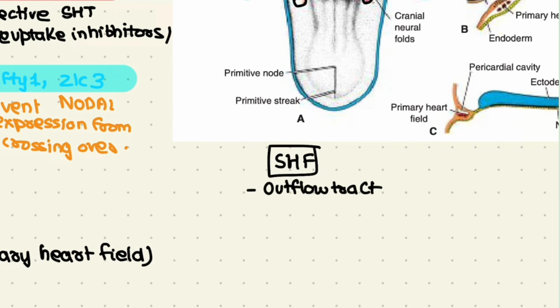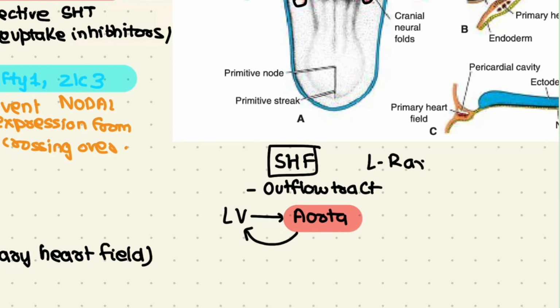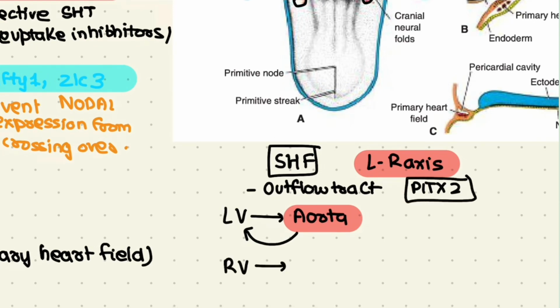Now, as we know, the left ventricle should give rise to the aorta. Well, how does it decide it? How does the aorta decide that it should arise from the left ventricle? Obviously, we have the significance of the left-right axis that we have previously established by using nodal and PITX2, that is the master gene for left-handedness. And in a similar case, like the right ventricle, why will it give rise to the pulmonary trunk? That is just because the pulmonary trunk knows from where it should arise due to that left-right axis that we have established.